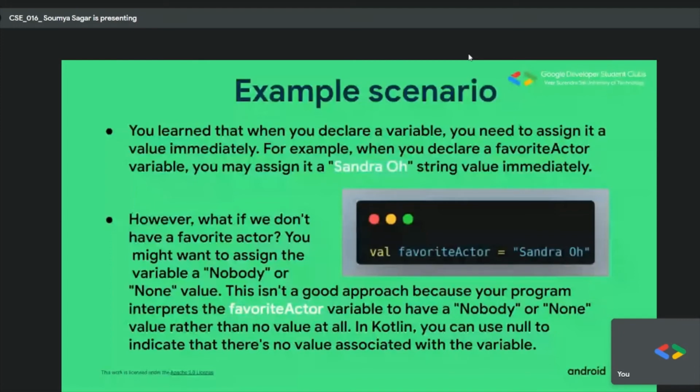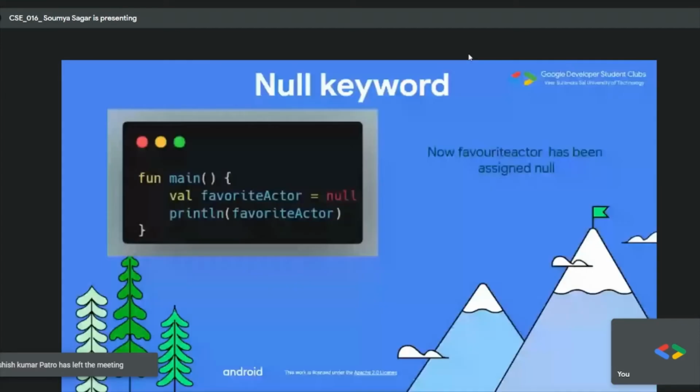First let me use the main function, and here, like what I explained in the previous slide, I will have null. And what will it be printing? It will be printing nothing, because null is nothing, right?